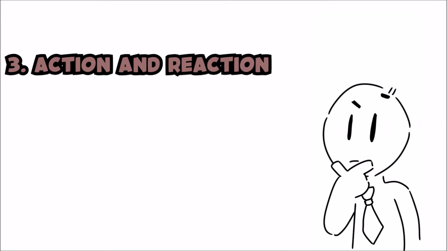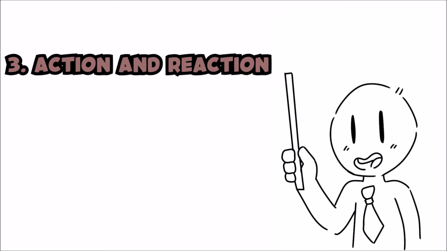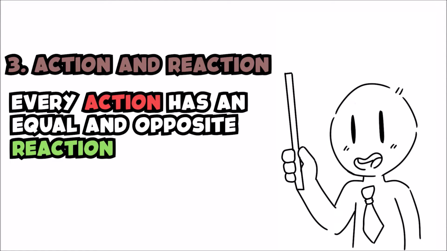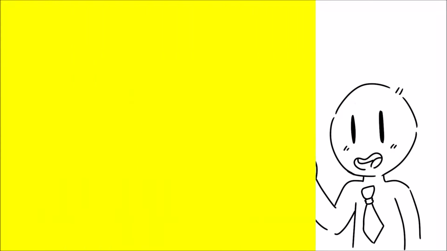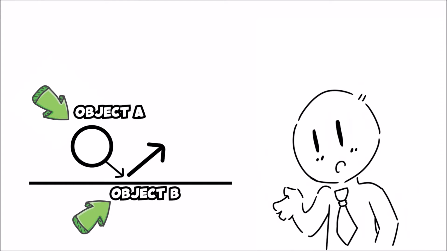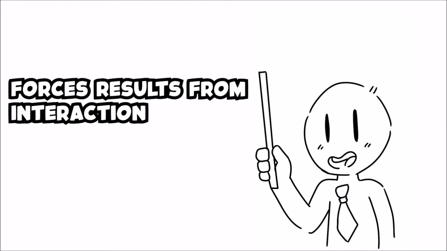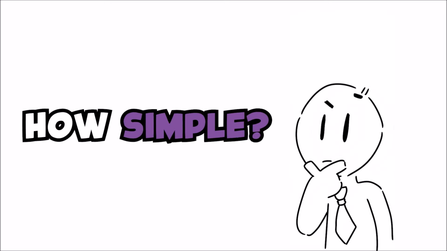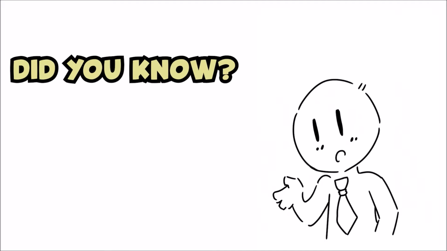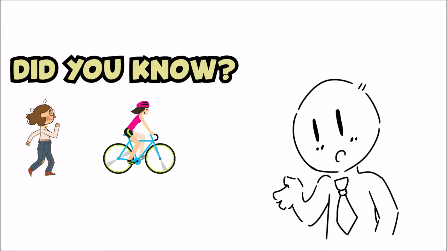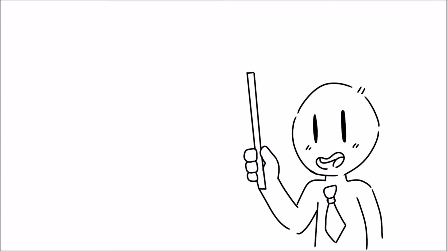It sounds big, right? The law of interaction explains that for every action, there's an equal and opposite reaction. If object A exerts a force on object B, object B also exerts an equal and opposite force on object A. In other words, forces result from interaction. But in this journey, we'll make it simple. But how simple? Did you know that walking, biking, and even a bird flying in the sky can represent the law of interaction? Come on, let's not wait any longer.